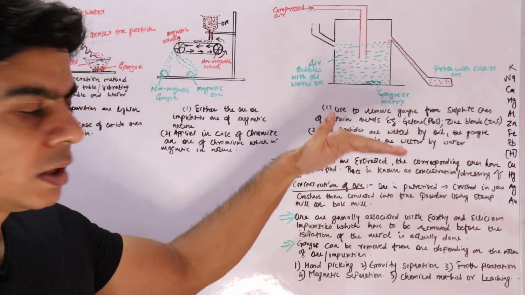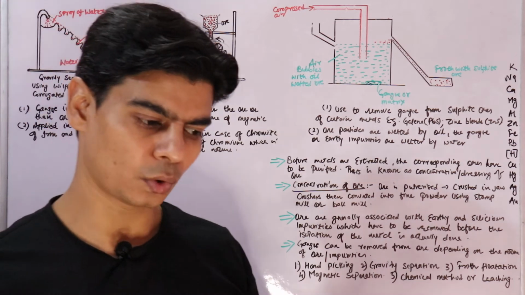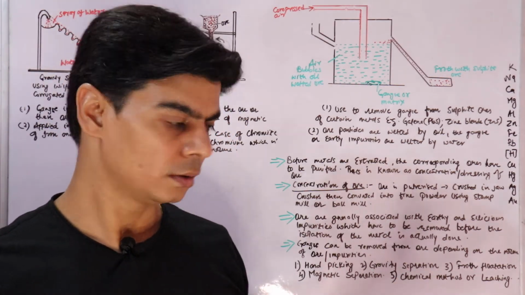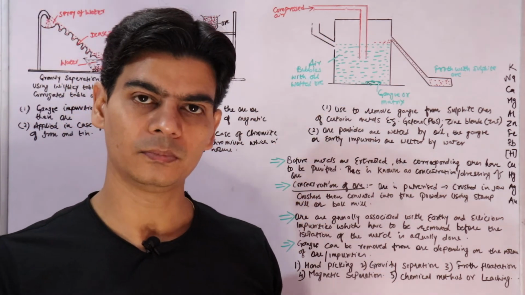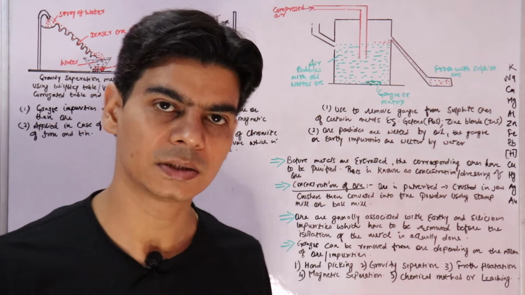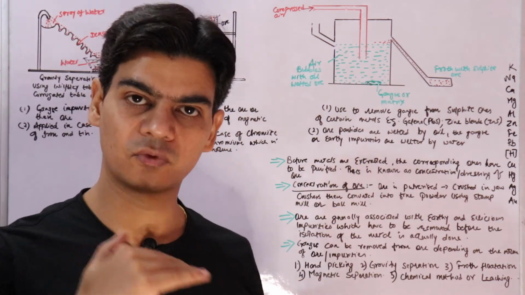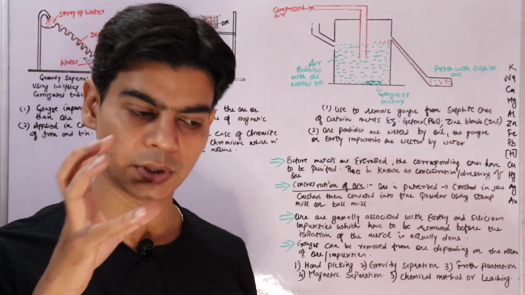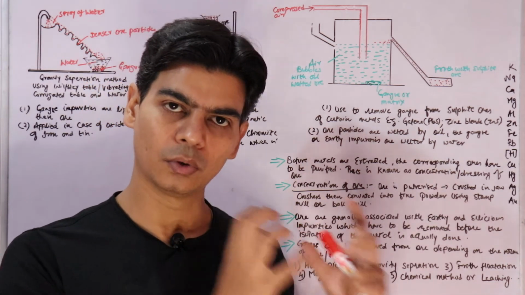The ore particles go to the surface along with the oil, since oil is lighter. When you pass air, the air will form foam, and the oil particles that form foam will move to the surface. We know the oil particles contain ore particles.